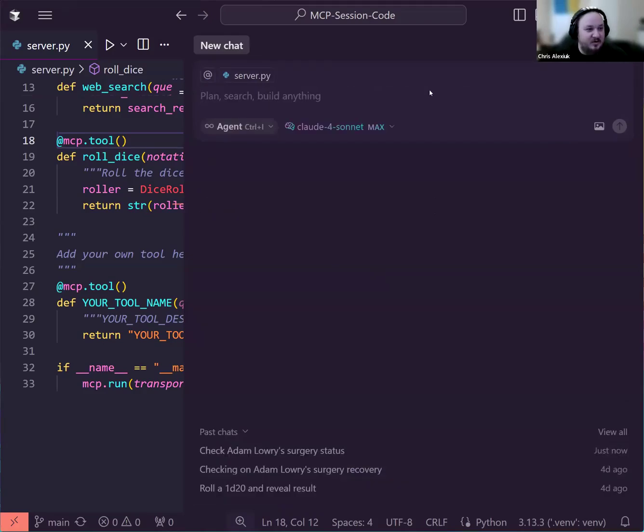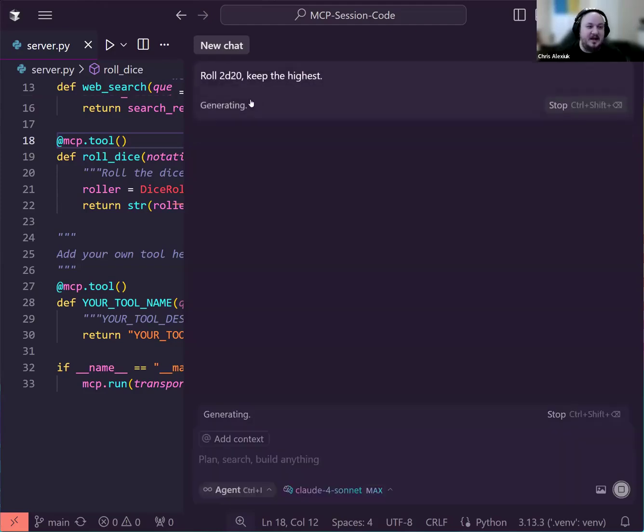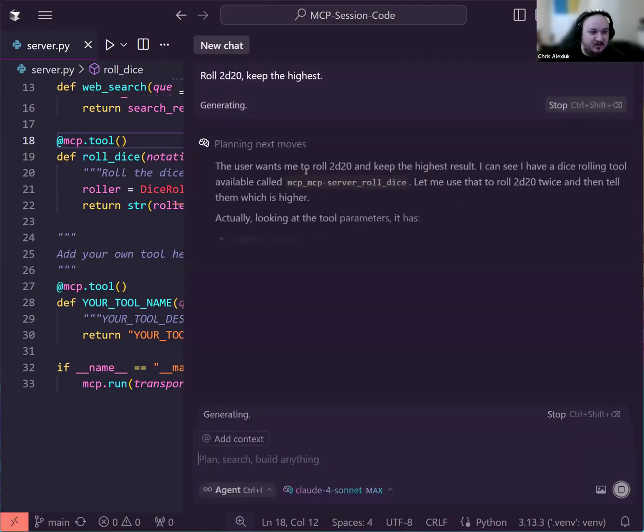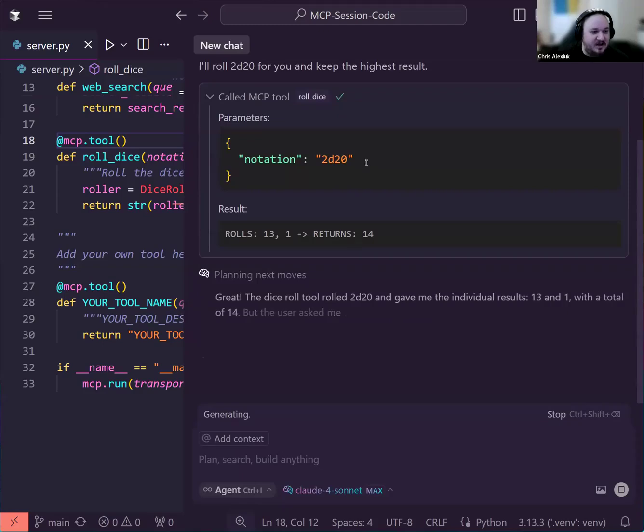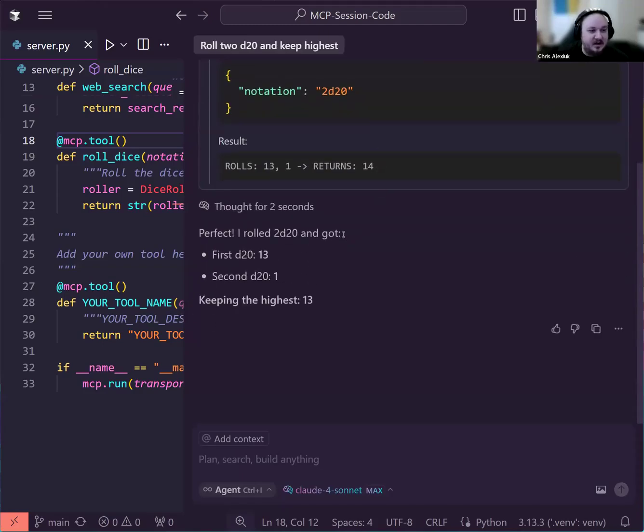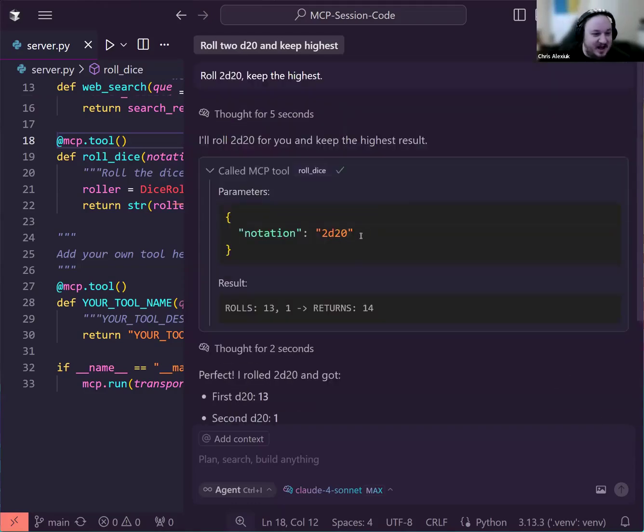We can also roll some dice. So let's say, roll 2d20, keep the highest. What this is going to do is allow us to look at our MCP server tool. We're going to call the MCP tool, get the rolls, and see this. And Cursor, though it is Claude, is going to be able to parse that out. And again, this notation allows us to roll dice a little bit more complicatedly than you might imagine, than just rolling a d6 or a standard die.